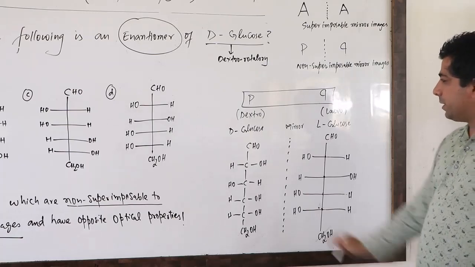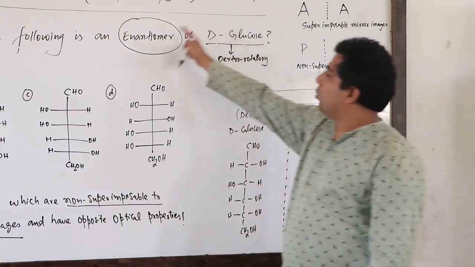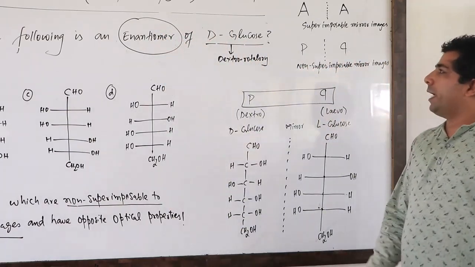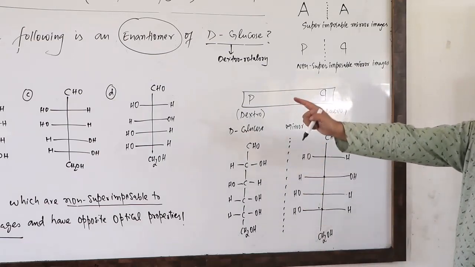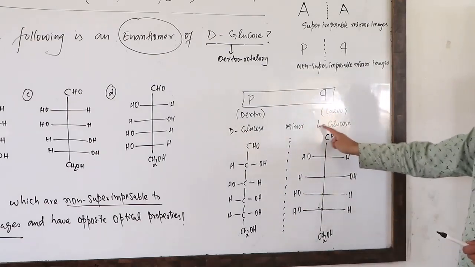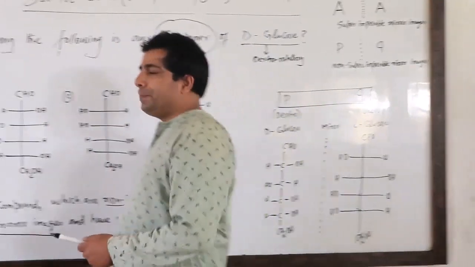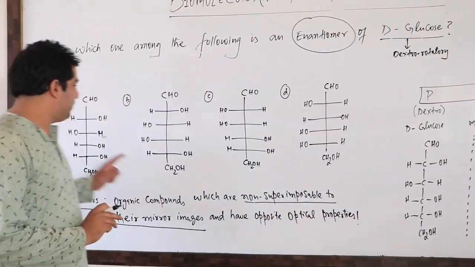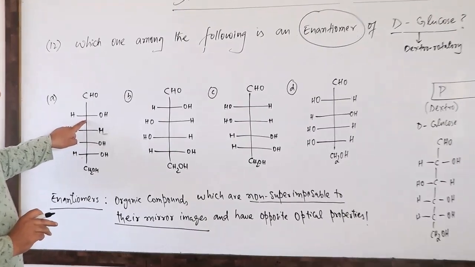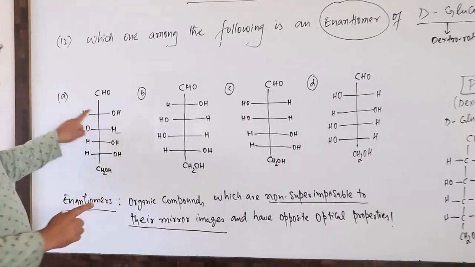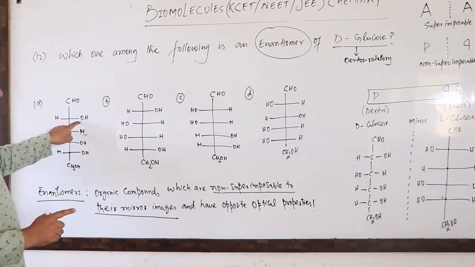Now you look here, this is our D-glucose. We need the enantiomer of D-glucose. Can you find out which structure follows this? I need this structure now, L-glucose, the enantiomer. Can you see which structure? Is it the first one? There is H and OH here, it's H and OH in this direction, so it cannot be.